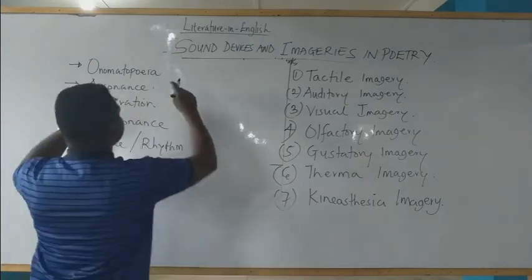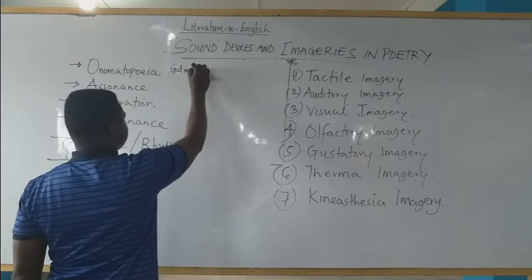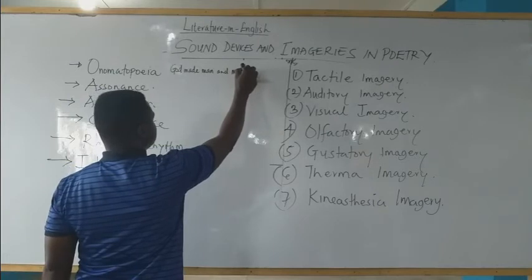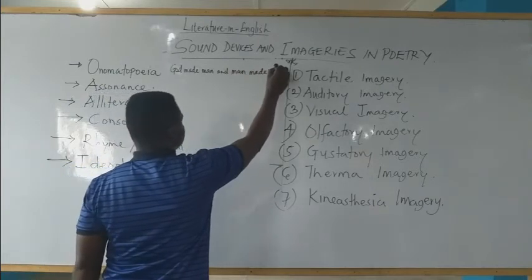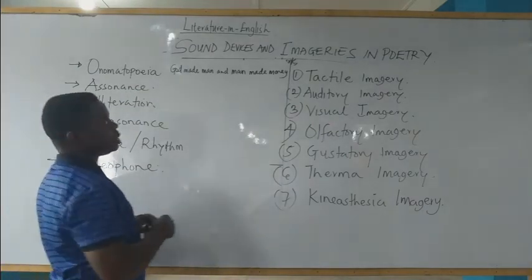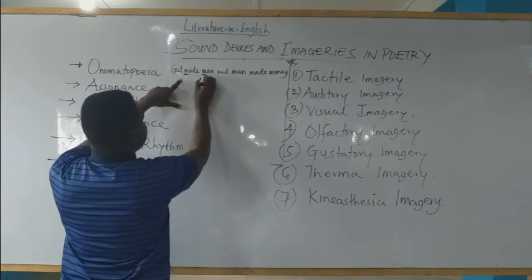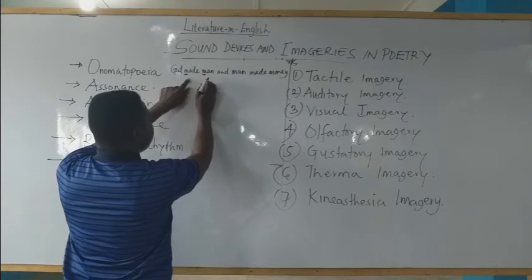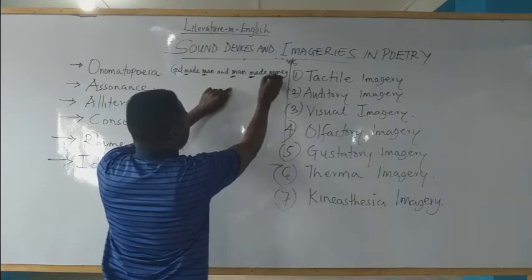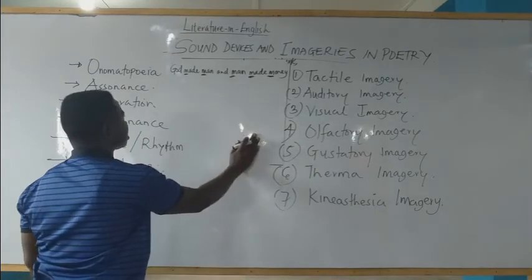Example, if I have: God made man and man made money. Look at it. We have the M sound in man, in made, in man, in made, in money. So when we have repeated consonant sound, that is an instance of alliteration.